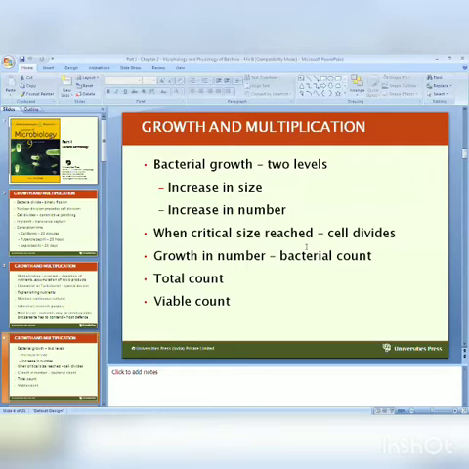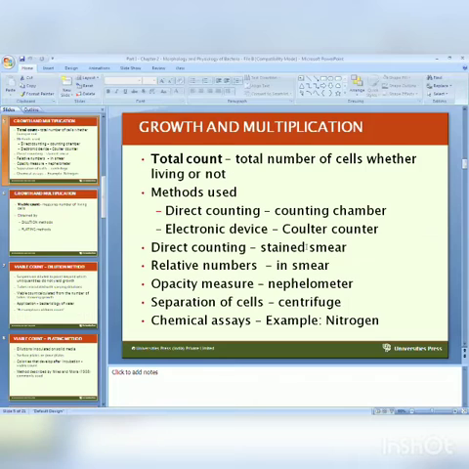Growth in number is calculated by bacterial count. There are two types of counts, total count and viable count. In total count, we count both types of bacteria, whether live or dead. In viable count, we count only live cells; dead cells we do not count. Total count is the total number of cells, living or not, and the method uses direct counting.